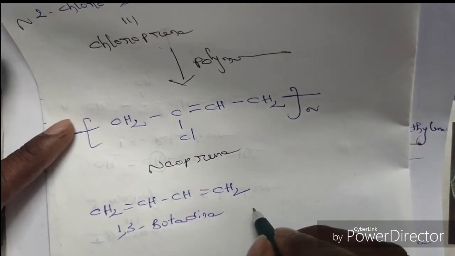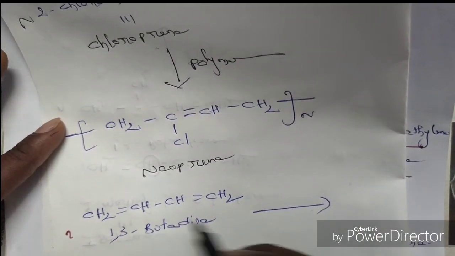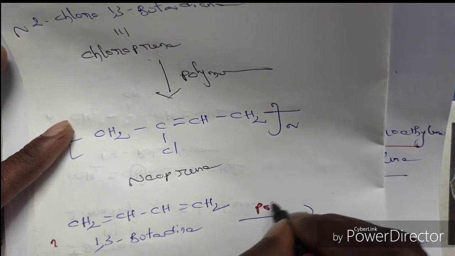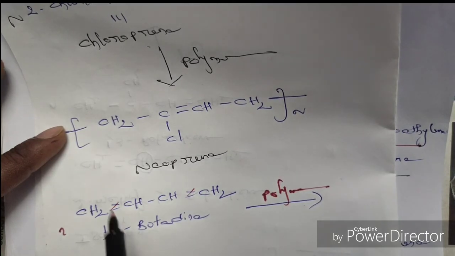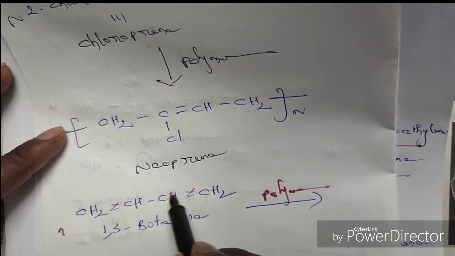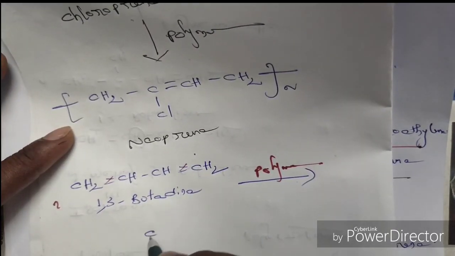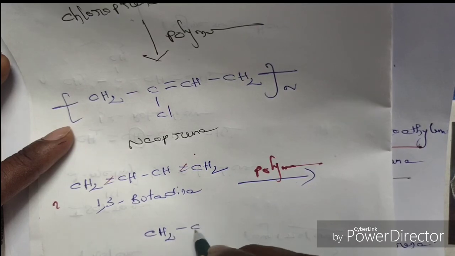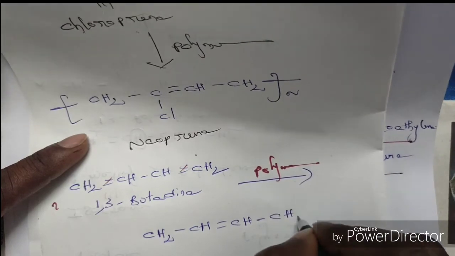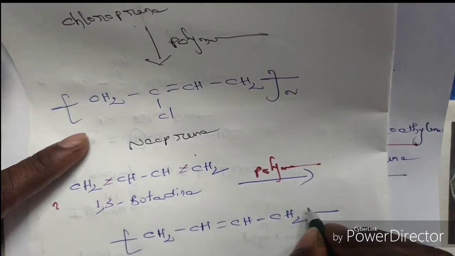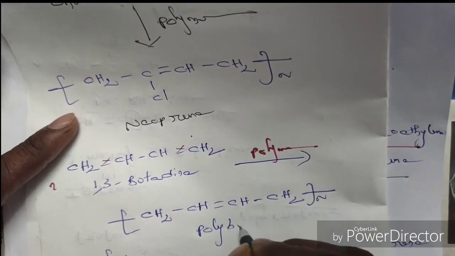So combination of several molecules, during the polymerization process, this pi bond will be broken, this pi bond will be broken, and produces here 2 active bonding sites, here also 2 active bonding sites. Then the polymer formed is CH2 single bond CH double bond CH single bond CH2, with single bonds at both ends. This entire unit will repeat n times. It is called polybutadiene.